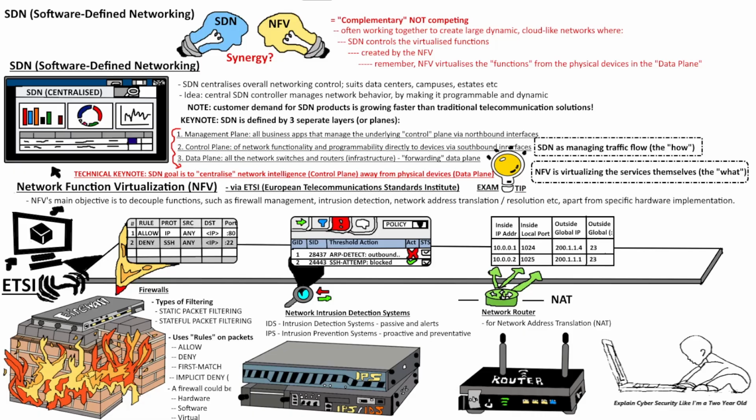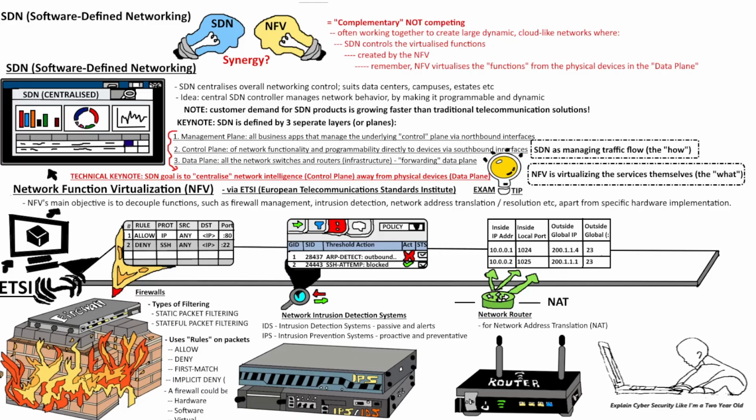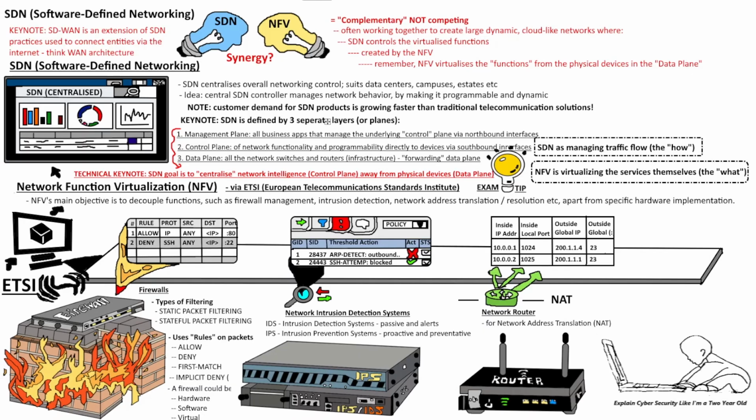And the data plane is quite simply the physical devices and the data on them, which are forwarded to the control plane, and the ultimate goal of SDN is to centralize network intelligence, e.g. the control plane, away from the physical devices, e.g. the data plane. And one other bonus tip, you may hear the term SD-WAN, which is an extension of the SDN practices, but used to connect entities via the internet in a wider area network, think WAN architecture.